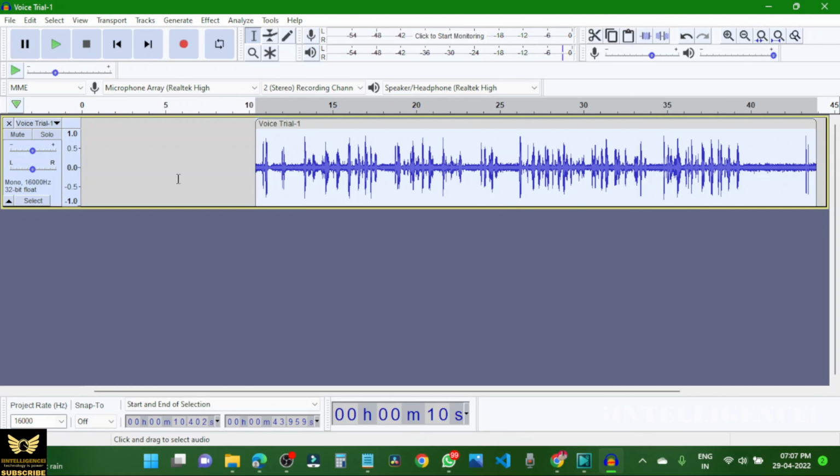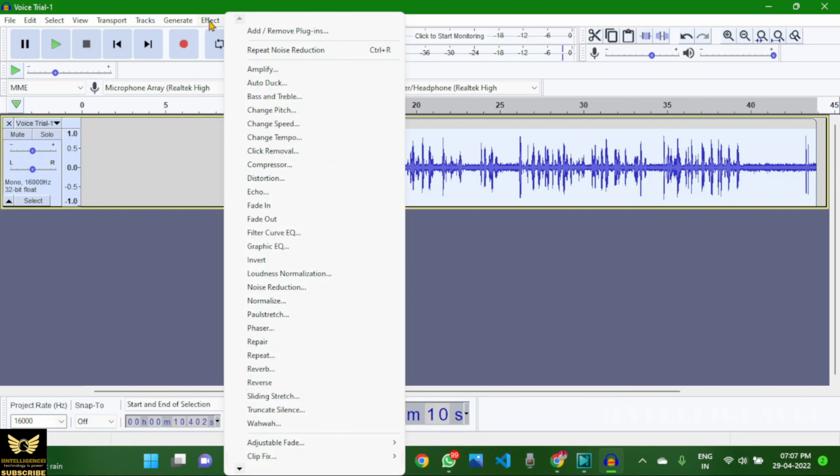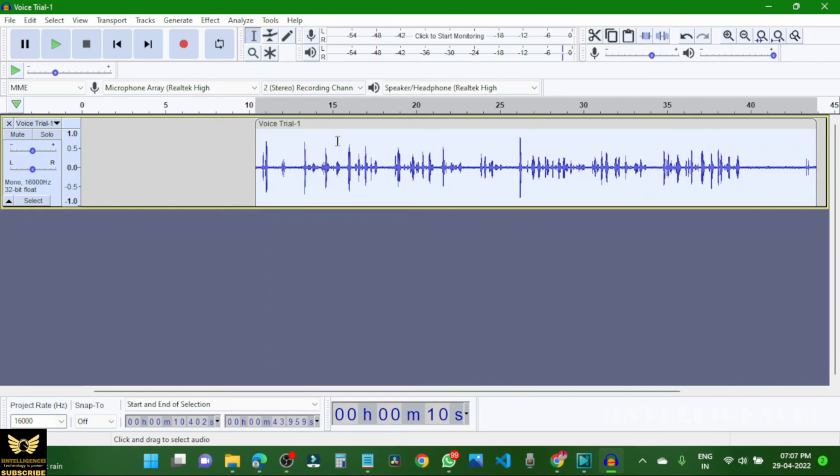Once you select it, again go to Effect, go to Repeat Noise Reduction. Once you click this, the outside noise will be removed. Just note these are the outside noise. Just click Repeat Noise Reduction. Now you could find a lot of unnecessary noise getting reduced. This wavy form is actually reduced.